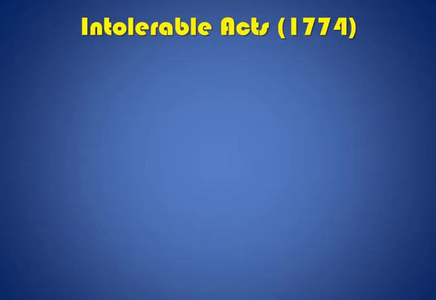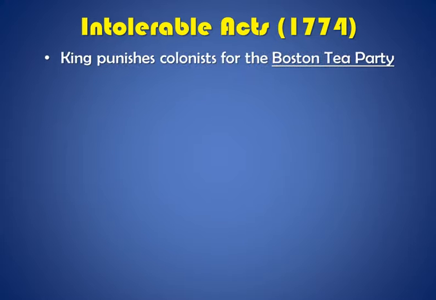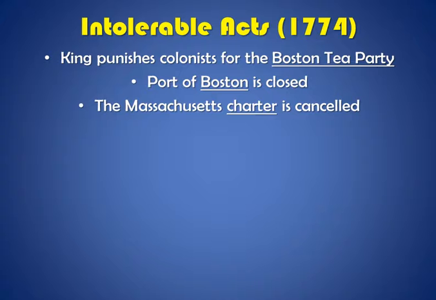Then came the Intolerable Acts of 1774. The king punishes the colonists for the Boston Tea Party, and he closes the port of Boston, which means that anyone who made their living off of goods coming in to Boston or shipping goods out of Boston now couldn't make a living because the port was closed off. Massachusetts charter is canceled. Their charter basically said that Massachusetts was officially a colony and that they could govern themselves, and the king said no longer.